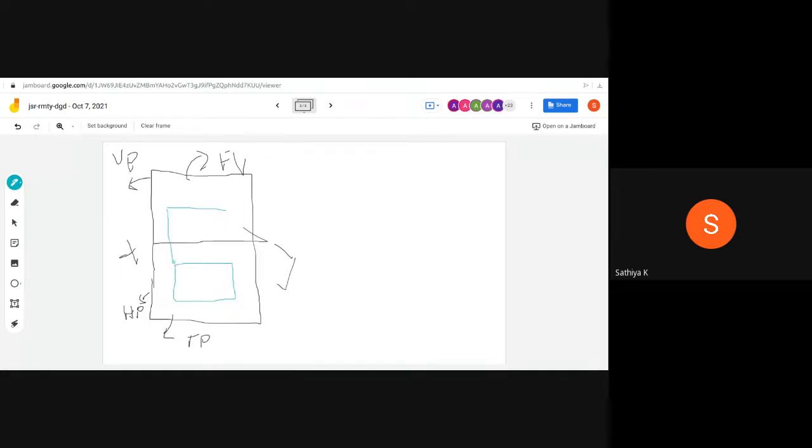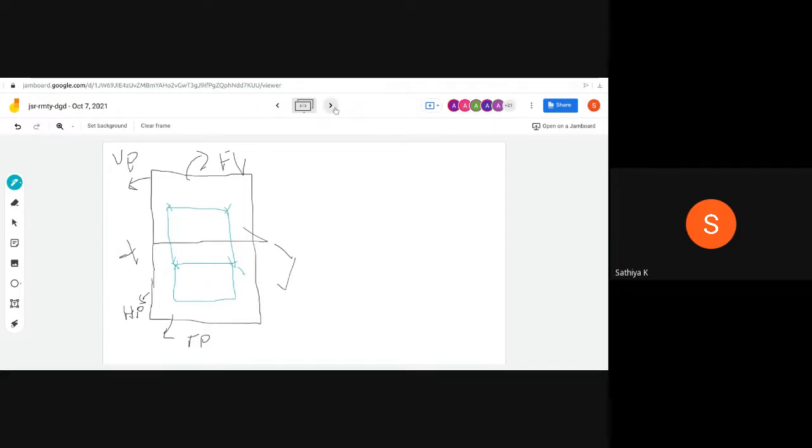Okay. So both should be the same. Both things should be on a single vertical line. That is called a projection actually. This is your front view, and this is your top view. So this is case one.